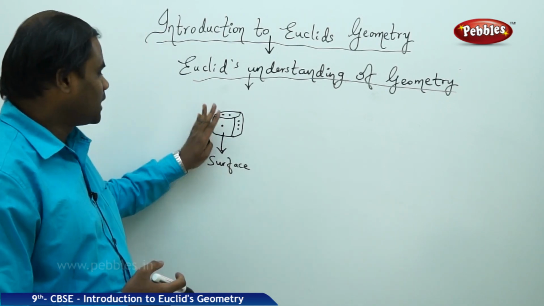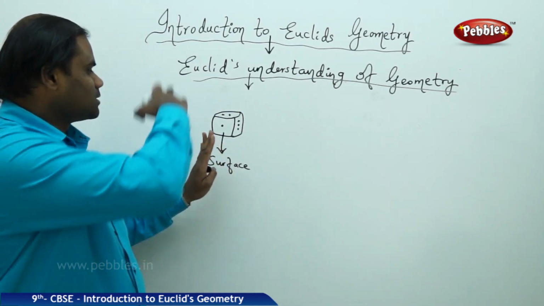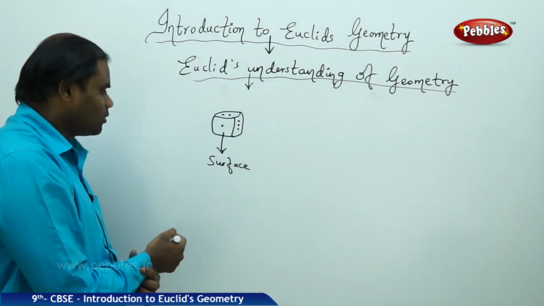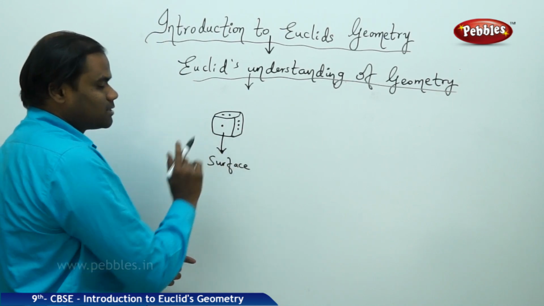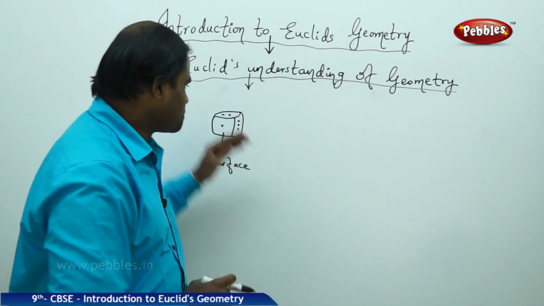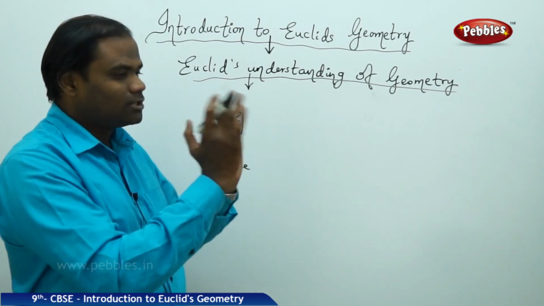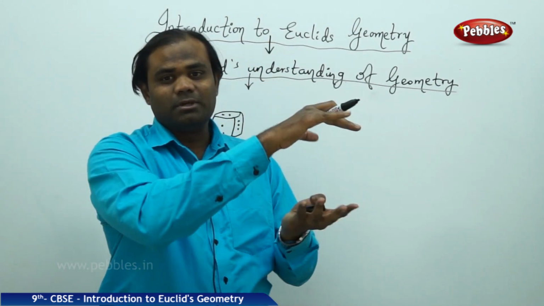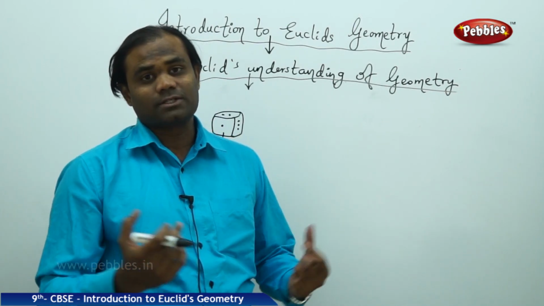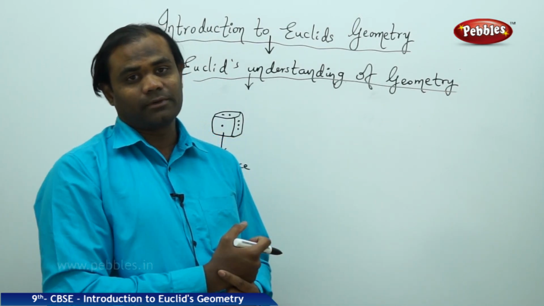That means when I take this surface in this region, the other surface lies entirely in other space. So according to Euclid's geometry, every surface is in its own space, the other surface being in the other space. Each of the 6 surfaces will be in a different region, is how we understand Euclid's geometry.